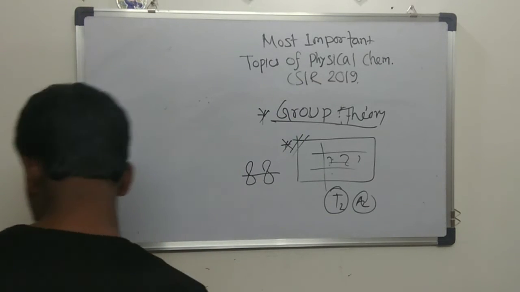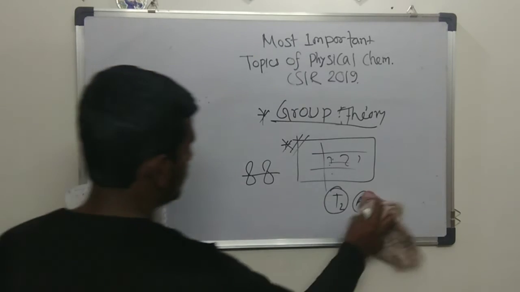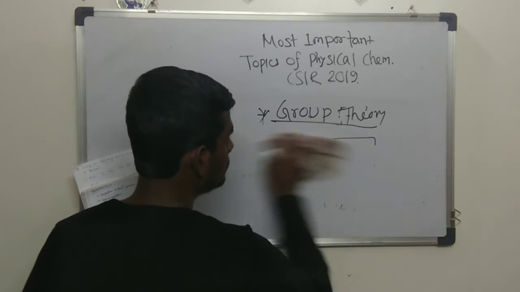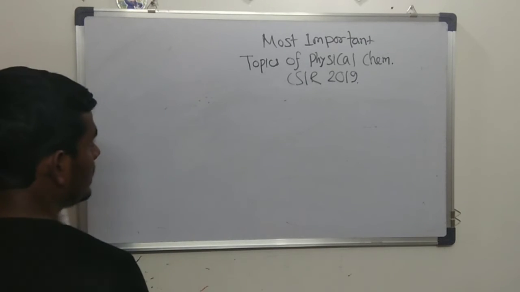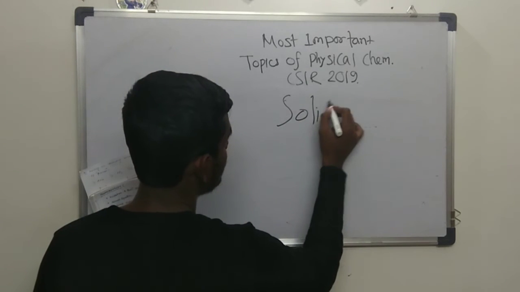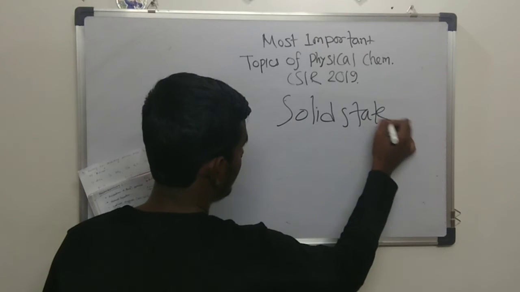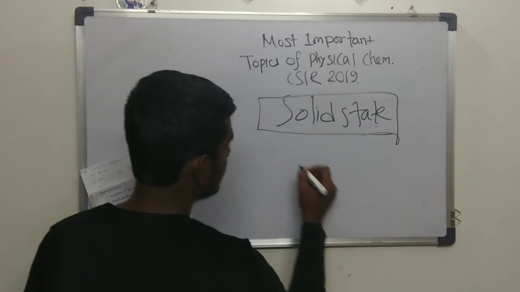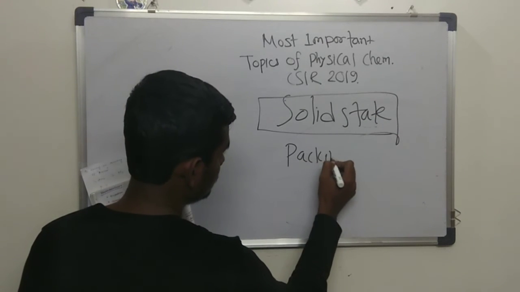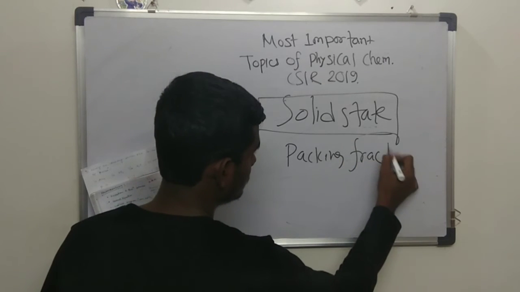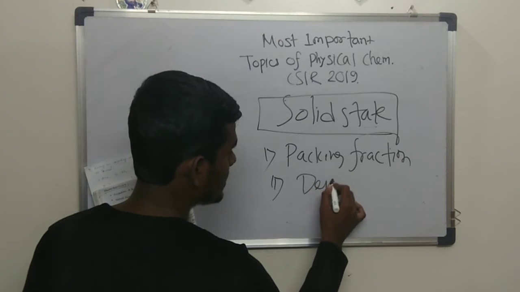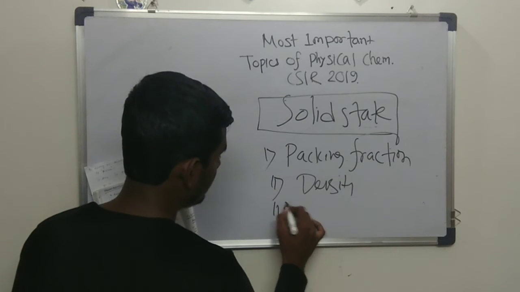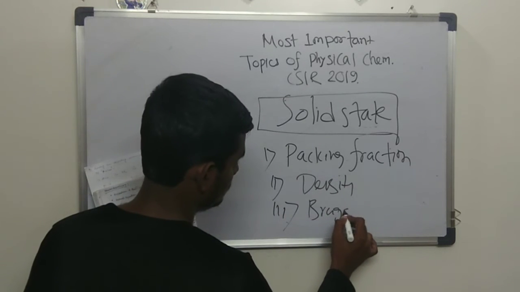Now coming to one of the most important parts, and quite easy also, the solid state, and you will definitely get a number of questions from solid state. The questions involve the packing fraction, then density, and the third point is Bragg's law.